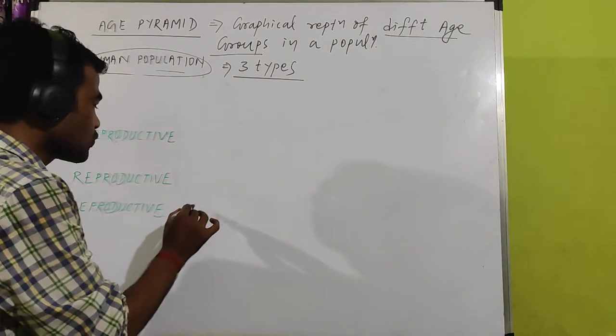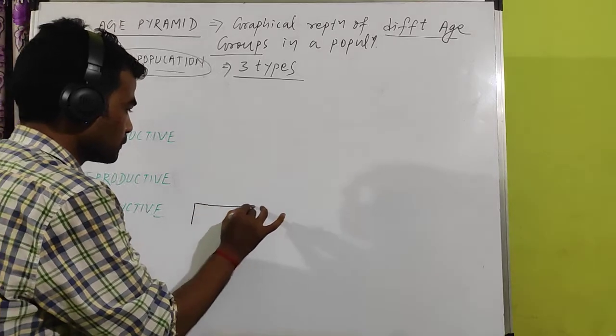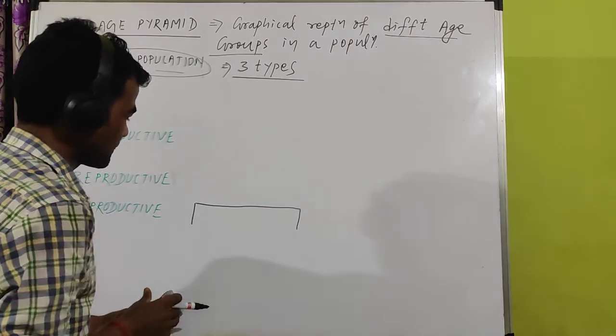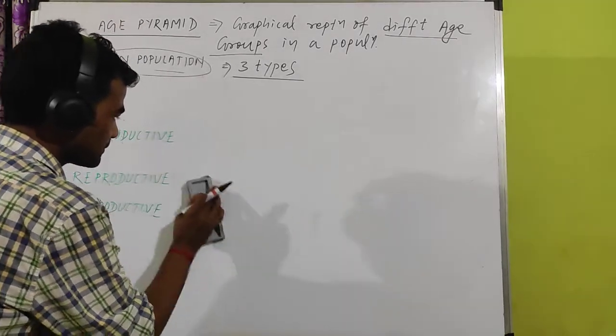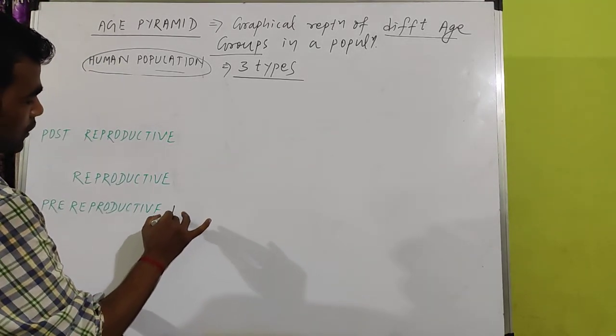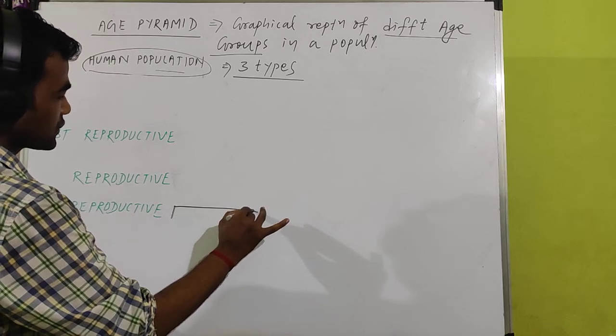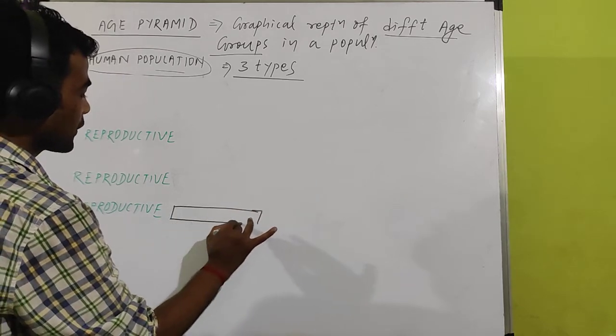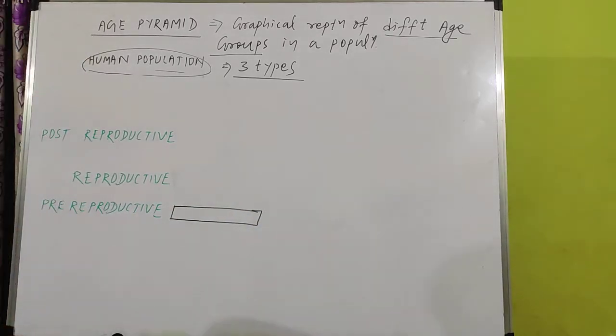Now I am showing one age pyramid to you. Look at this age pyramid. Better we draw it small, because we have to draw three diagrams here.